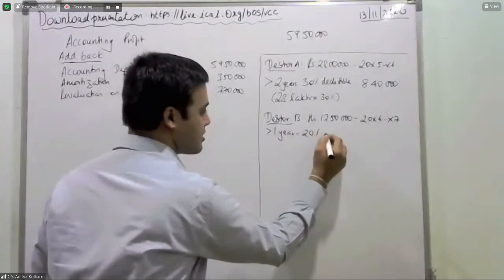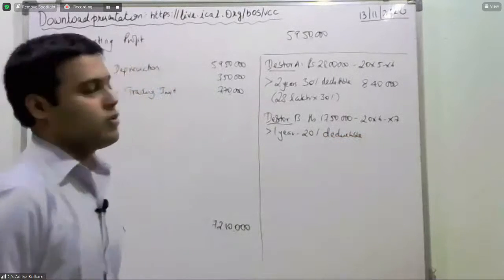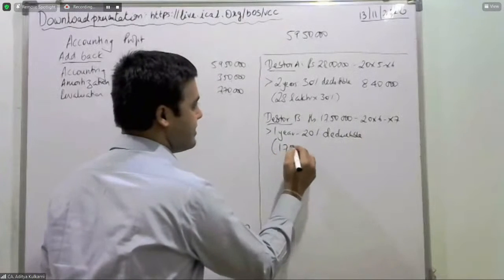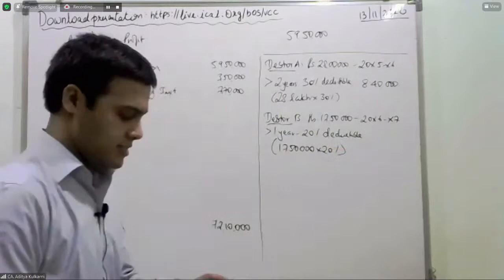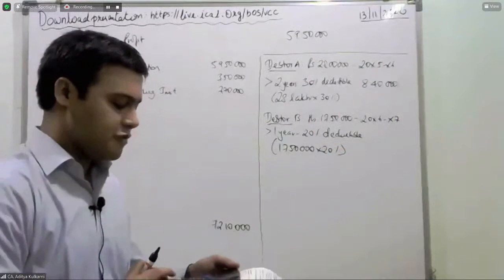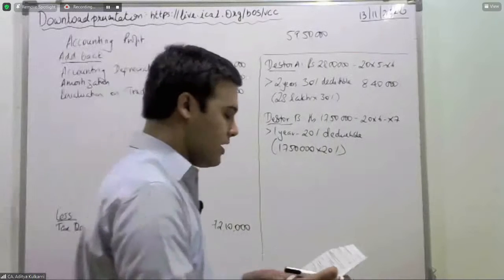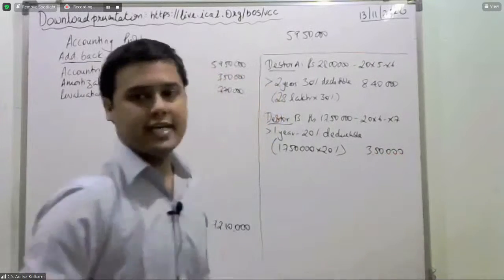What is the deduction that you can get? 20% deductible. So therefore, it will be 17,50,000 multiplied by 20%, you will get a deduction of 3,50,000 for tax purposes.